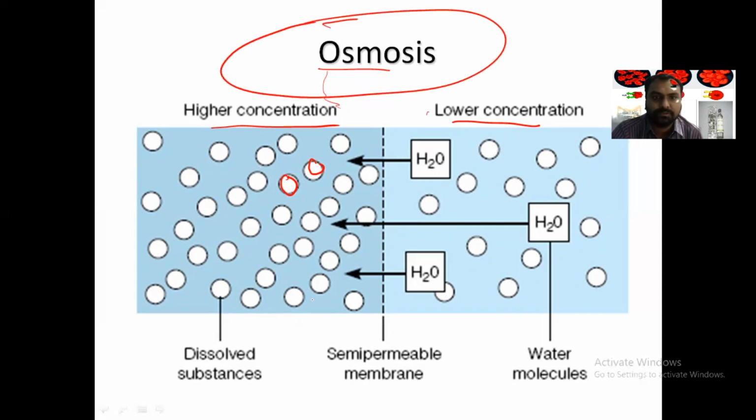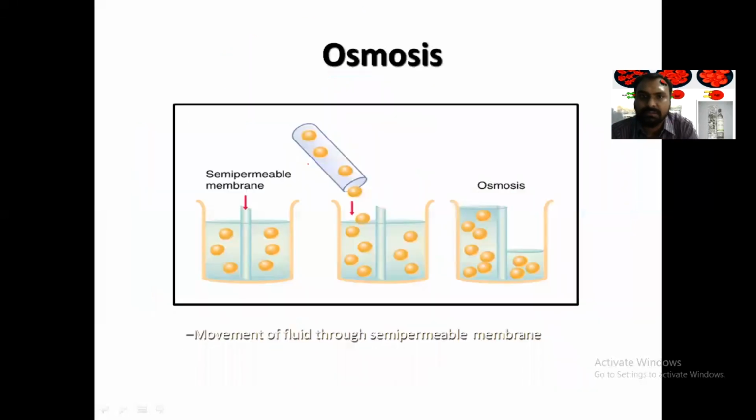Suppose this dissolved substance may be sodium, maybe protein. When these substances are more, they will increase the tonicity. So the movement of water from lower concentration to the higher concentration is called osmosis.